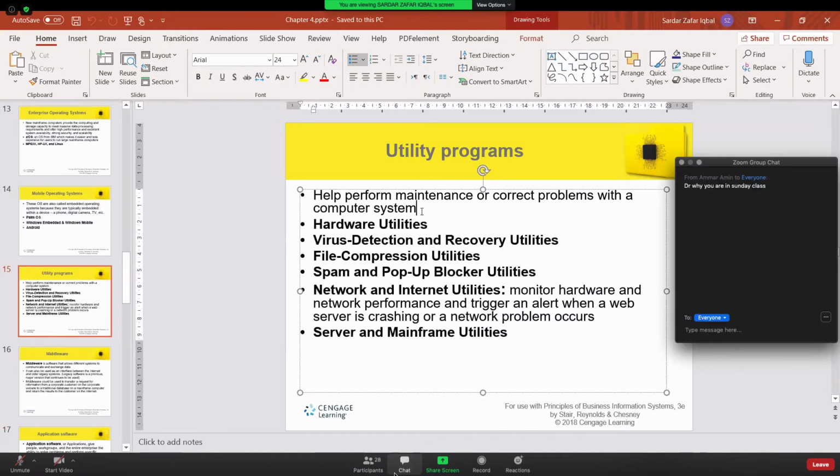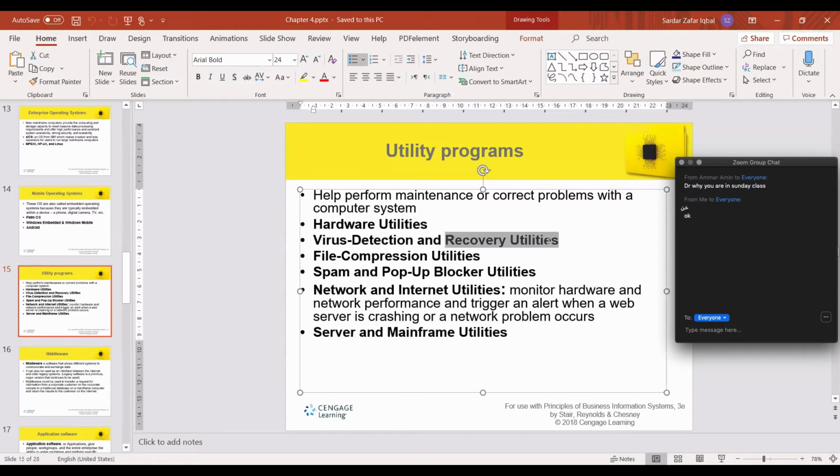Did you get the idea, guys? Yes. The purpose is maintenance and correcting problems. So you have many small programs that help you in your system. In your computer system, there are many programs related to the hardware, related to the software, related to the memory, the virus detection, recovery utilities.